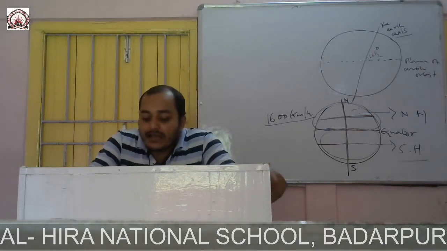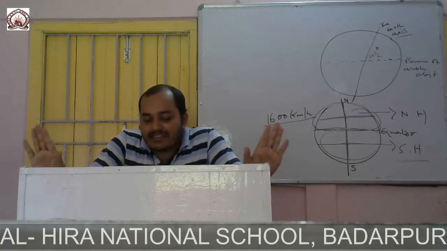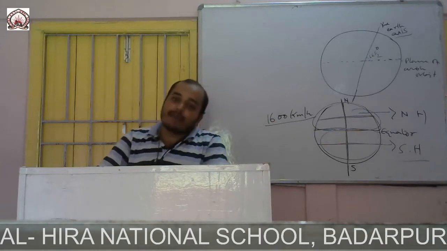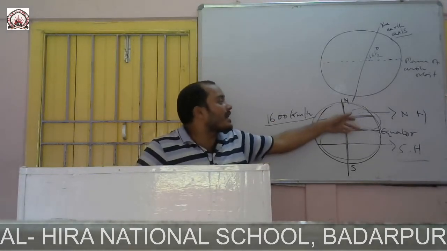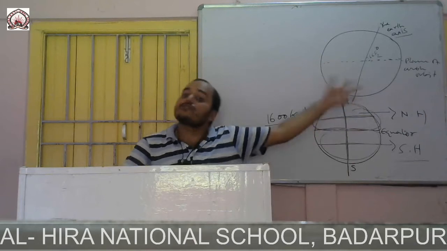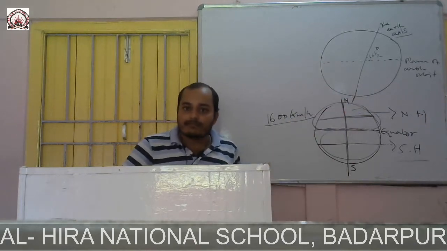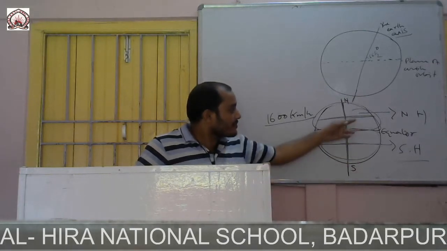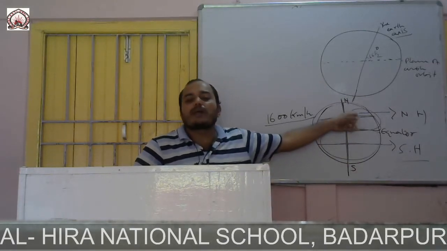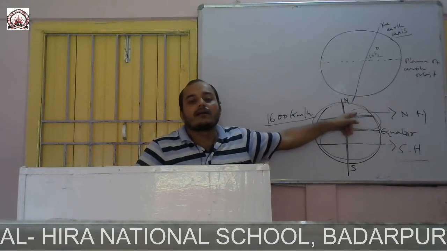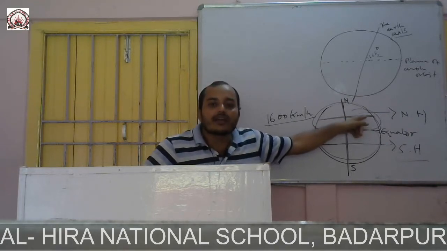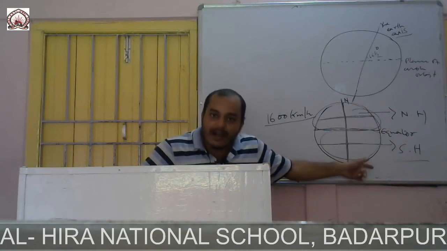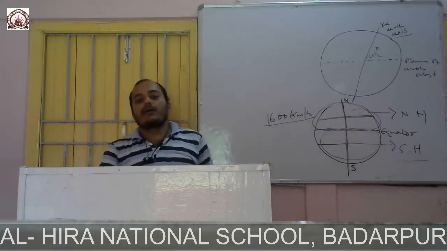Now, during this period of 6 months, the days are longer in one hemisphere. When the northern hemisphere is tilted, days will be longer and nights will be shorter. And there, in the other hemisphere, days will be short and nights will be long. Clear?